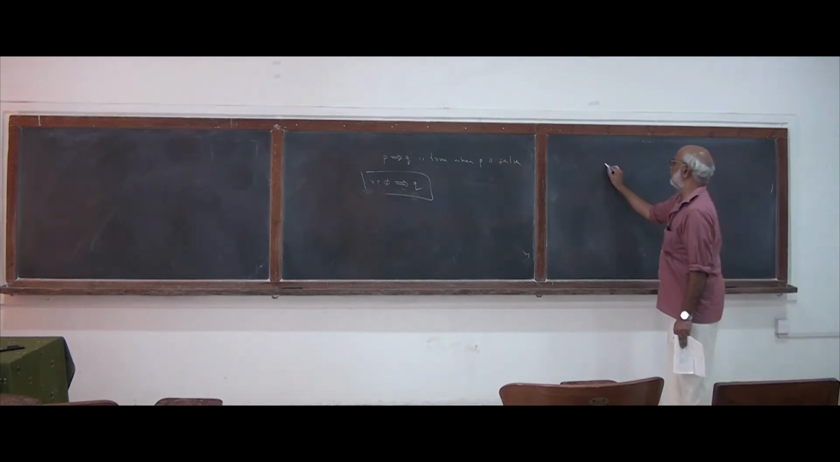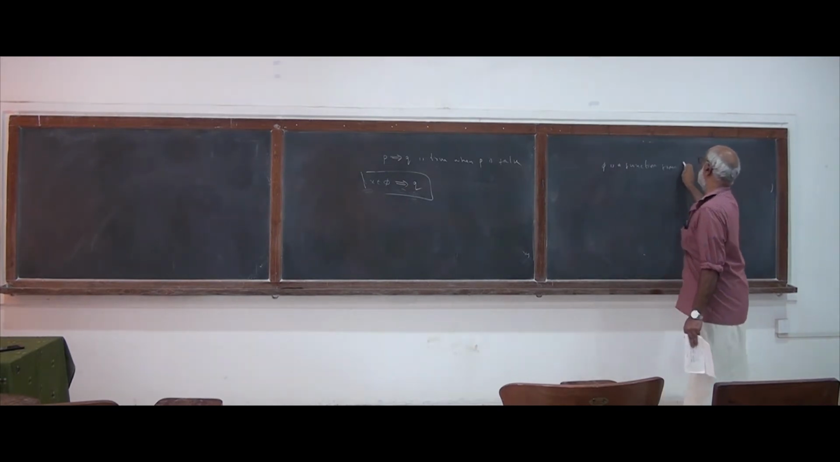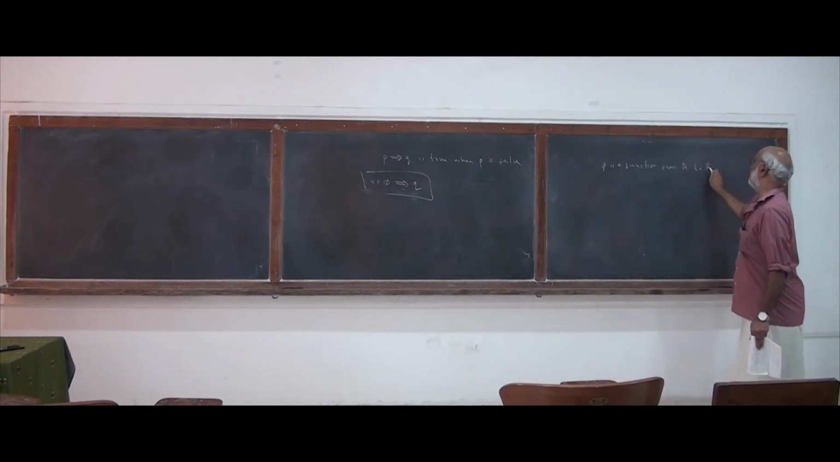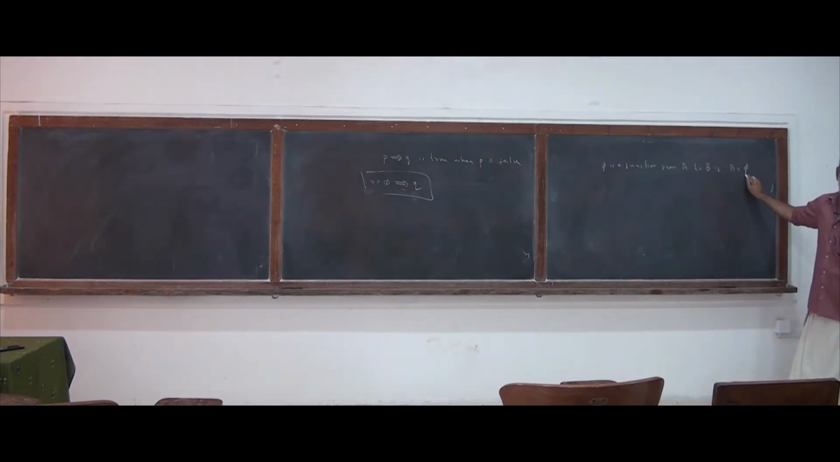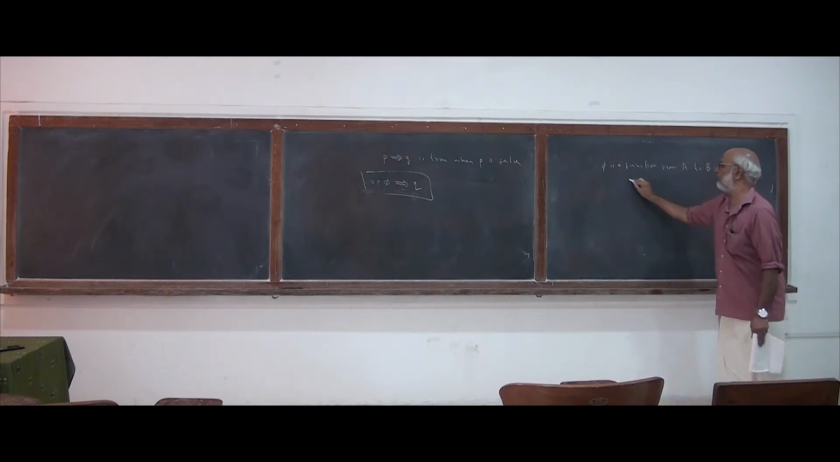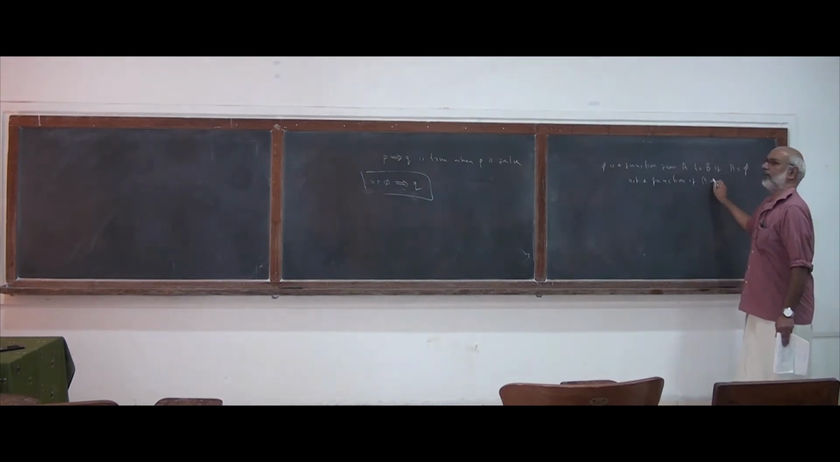So what is the conclusion? So phi is a function from A to B if A is equal to phi, and it is not a function if A is non-empty.